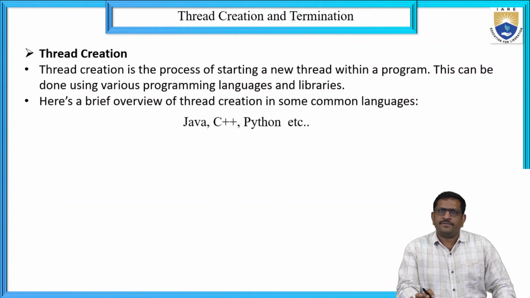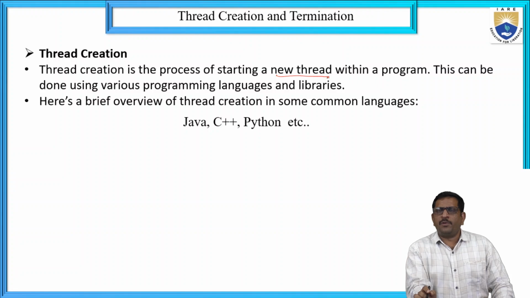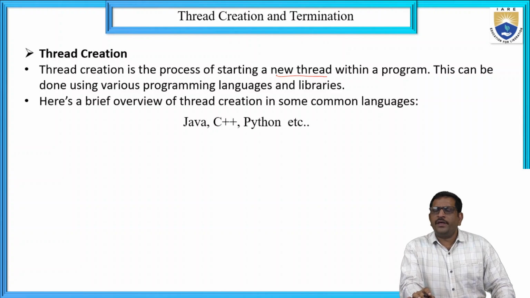Thread creation is the process of starting a new thread within a program. That is a newborn thread. Thread creation is nothing but giving birth to a new thread. This can be done by using various programming languages and libraries.